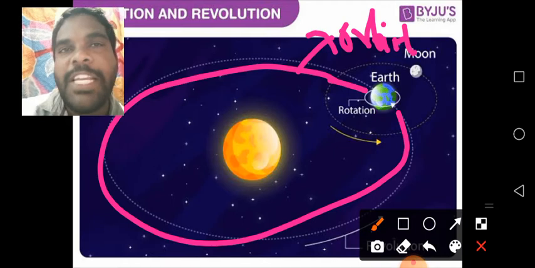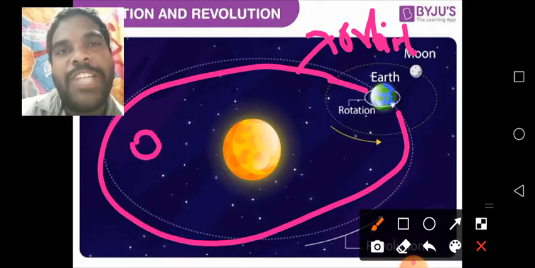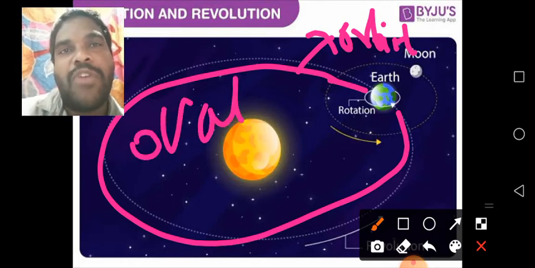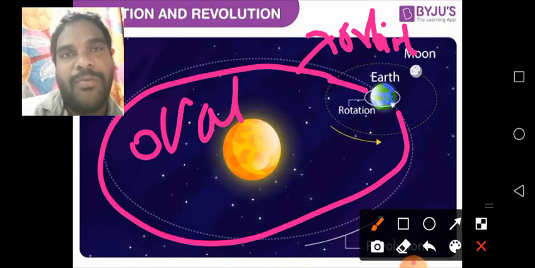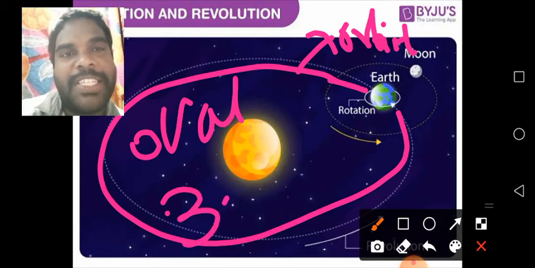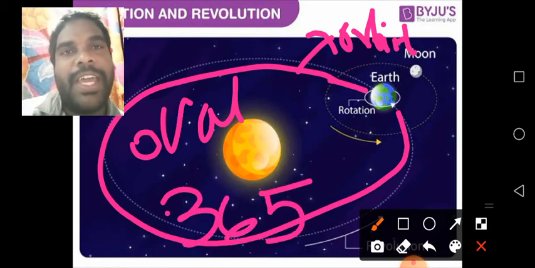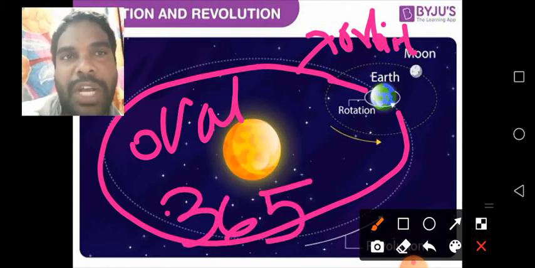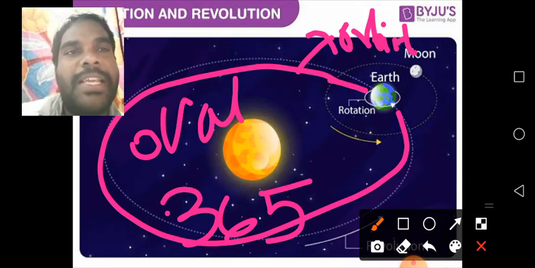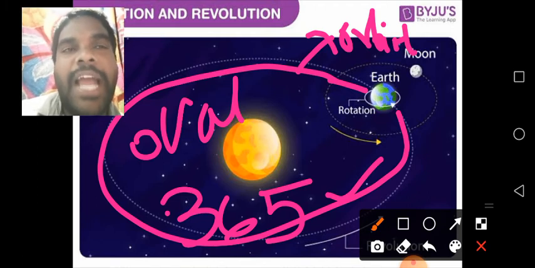Understand children? This orbit is which shape? Oval shape. It is not a round shape, children. You observe that. It is an oval shape. How much time does it take? The earth takes 365 days to complete one revolution. And the revolution of the earth causes seasons.